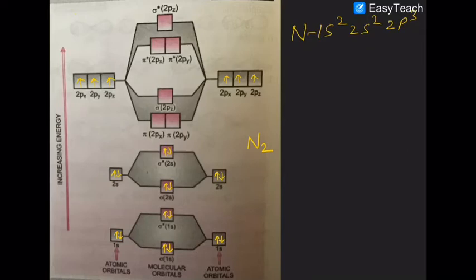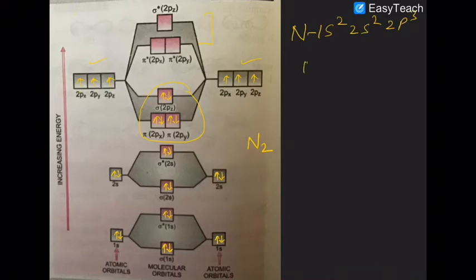Here how many electrons are available? 1, 2, 3, 4, 5, 6. So 6 electrons are available. Out of these, the orbitals which are lower in energy are available, so all the 6 electrons will accommodate here only. Are you getting that in your mind now? These anti-bonding molecular orbitals will remain empty.